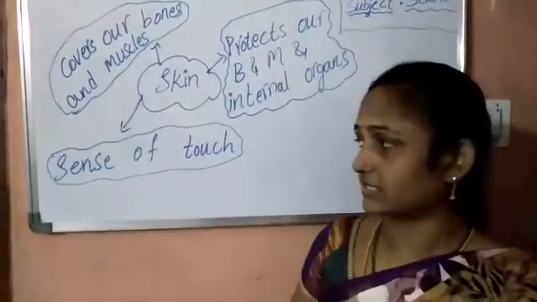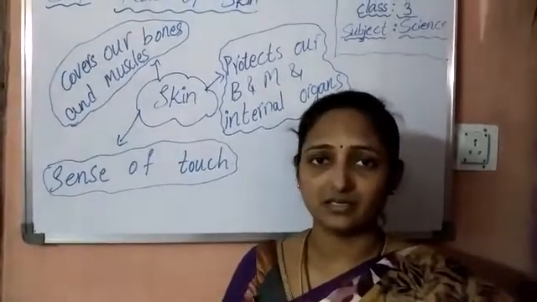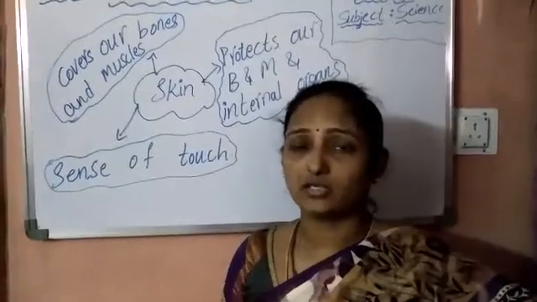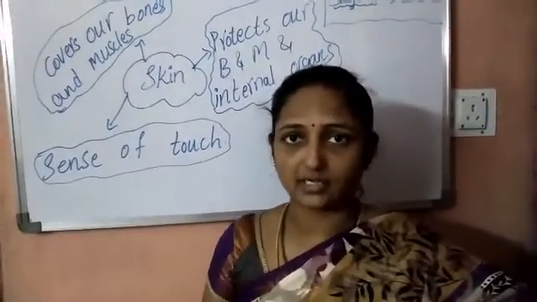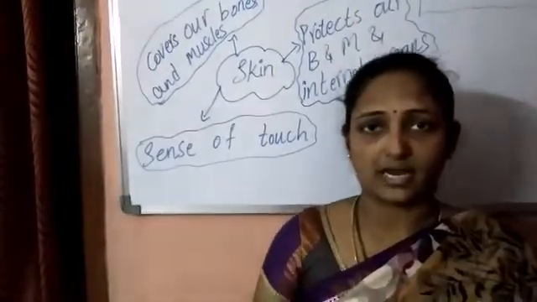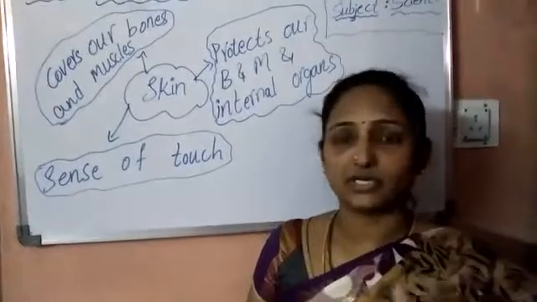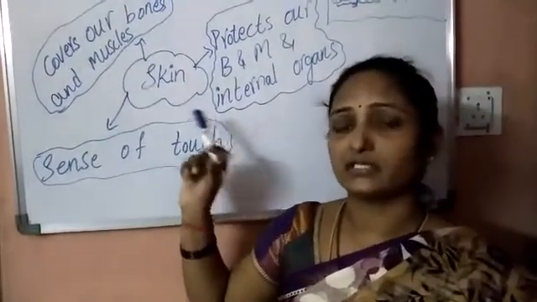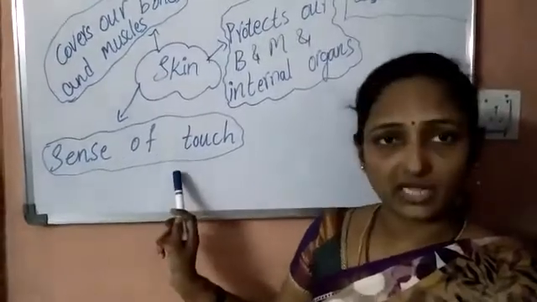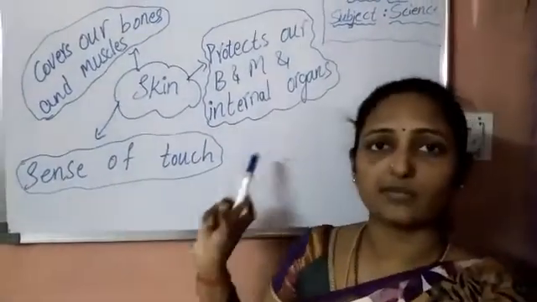And we know that skin helps us to have a sense of touch. If you touch any hot thing, immediately you will take out your hand. If you touch an ice piece, you feel very cold, and also you will take out your hand. So the sense of touch is also detected by the skin. So the skin has three functions: sense of touch, covers our bones and muscles, and protects our bones and muscles.